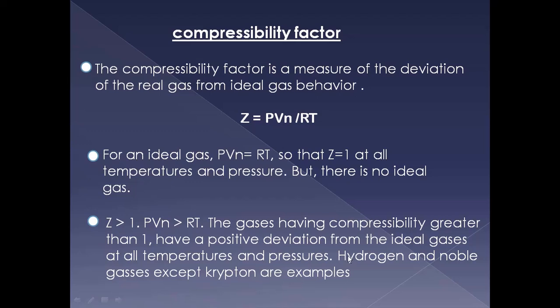Hydrogen, if it has the positive deviation, you can observe that there is a force of repulsion between the two atoms. And hydrogen and noble gases except krypton are the examples of this positive deviation. That is, the force of attraction is less if Z is greater than 1.